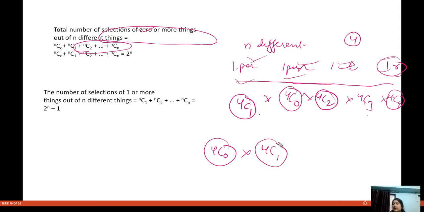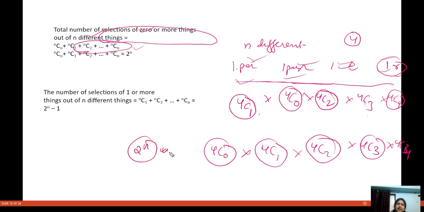When I'm selecting one thing out of four different things, I can do this in 4C1 ways. When I'm selecting two different things out of four, I can do it in 4C2 ways. So that is the question: total number of selections of zero or more things out of n different things. That can be given in how many ways? 2 to the power n ways.